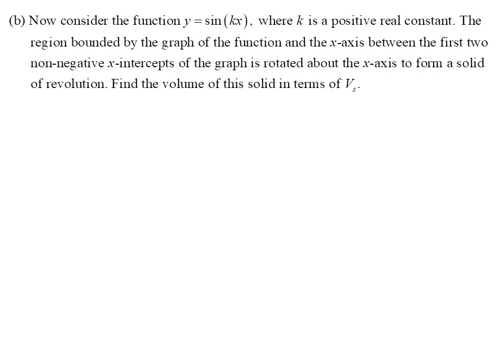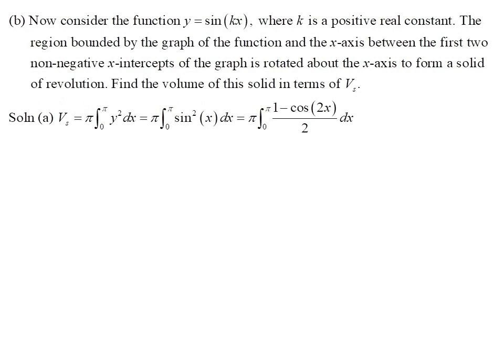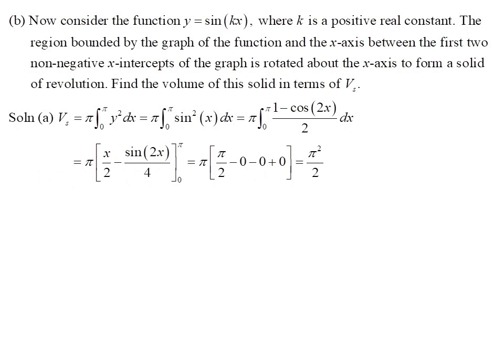Now, let's start to answer part A of this question. Since the curve of the function is rotated about the x-axis in the closed interval from 0 to pi, the volume Vs equals pi multiplied by the integral from 0 to pi of y squared with respect to x, which equals pi multiplied by the integral from 0 to pi of the square of sine x with respect to x.